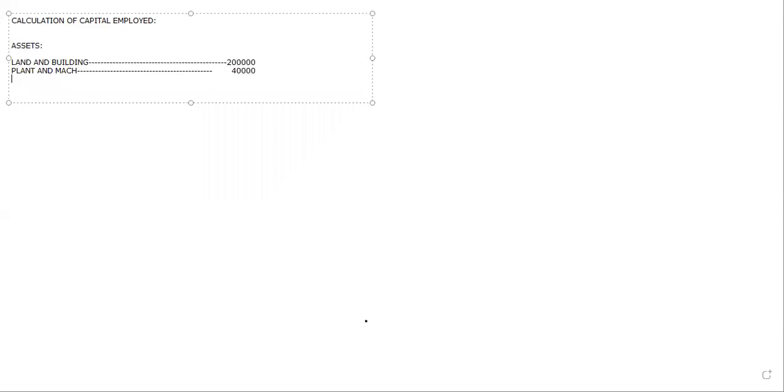So the fixed assets are completed. Now comes the current assets. Intangible goodwill we will not take, preliminary expenses will not take. What other things we have are inventory, trade receivables, cash. Inventories are nothing but the stock. So inventories, how much did he give? Around 1 lakh. Then after that, trade receivables. How much did he give? 1,20,000.